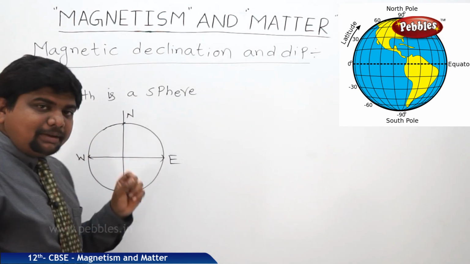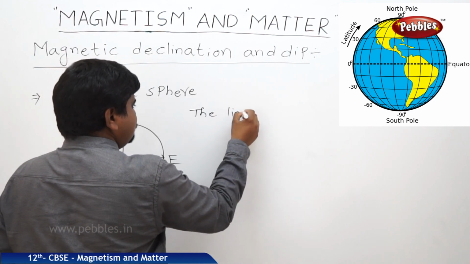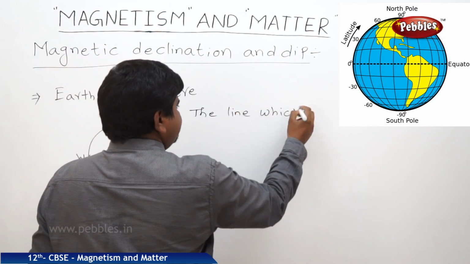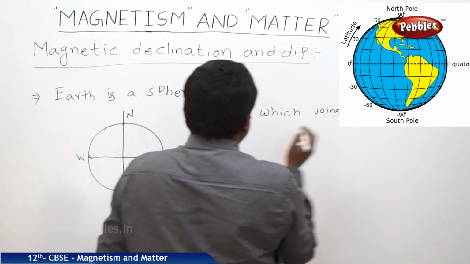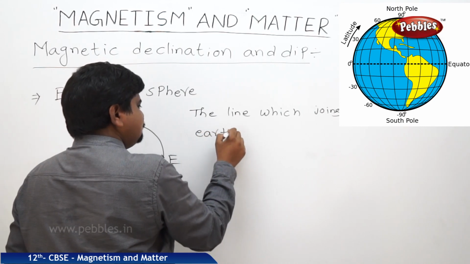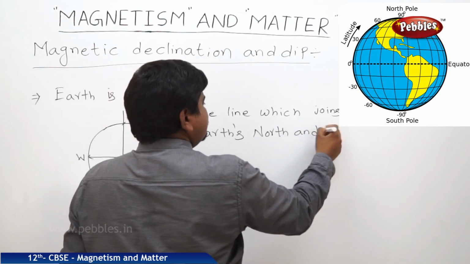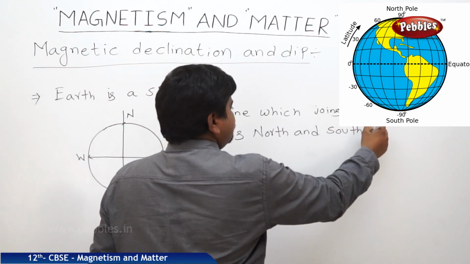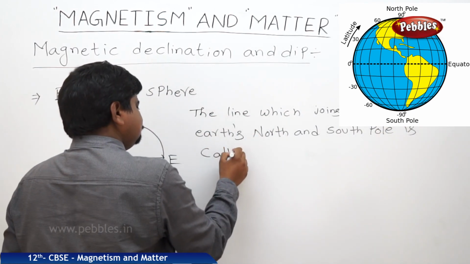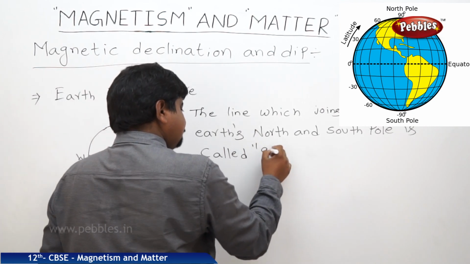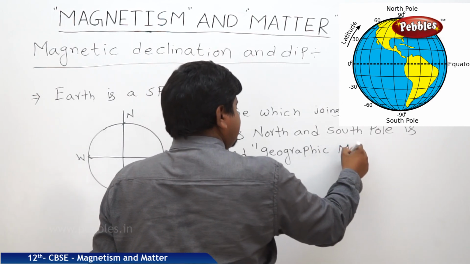There is a line which joins the geographic north and south poles, or the geographic north direction and south direction, called the geographic meridian. The line which joins the Earth's north and south pole is called the geographic meridian.